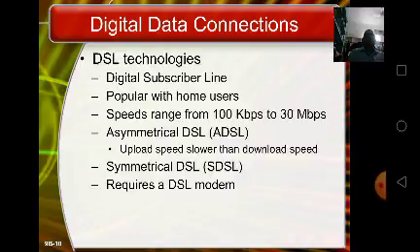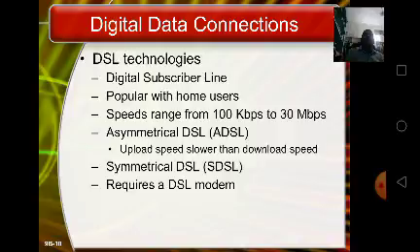Several types of DSL are available in different markets, each offering different capabilities and rates ranging from 100 kbps to over 30 Mbps. This is the DSL ranging from 100 kbps to 30 Mbps.